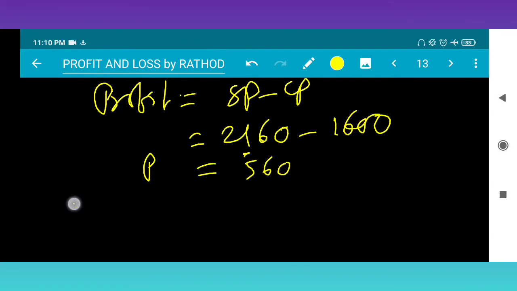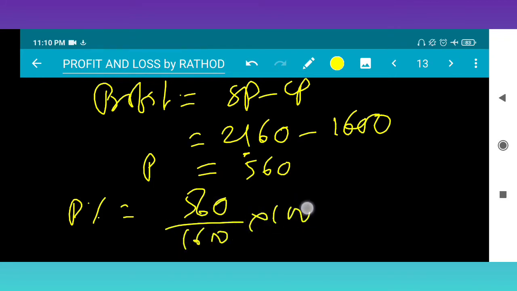The profit percentage is profit upon CP into 100. CP means 1600 into 100. The 2 zeros get cancelled. In the 16 table, 16 threes are 48, 16 fives are 80, so 16 times 35 is 560. So 35% profit.